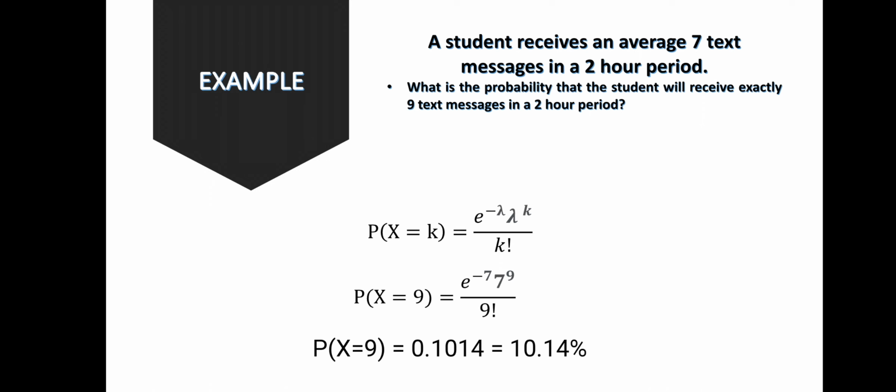That is equivalent to 0.1014, or 10.14%. So there is a 10.14% probability that the student will receive 9 text messages in a 2-hour period.